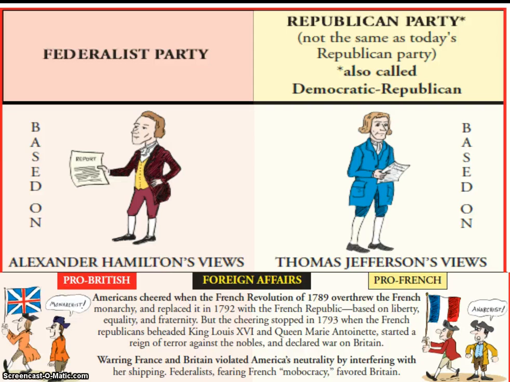So, warring France and Britain are violating Americans' neutrality. Okay, so there's going to be issues with our shipping. Federalists are going to fear that there's going to be basically a French mob ruling everything, and therefore are going to favor Britain. Your Democratic Republicans are very monarchist and are going to favor France. And so ultimately, just remember Hamilton, British, Jefferson, French.